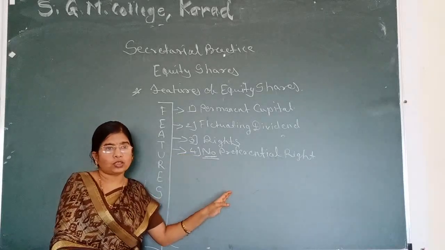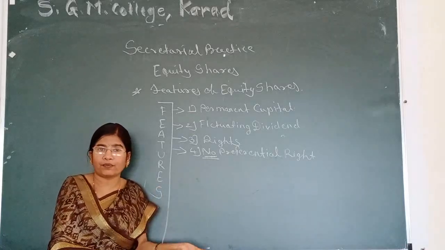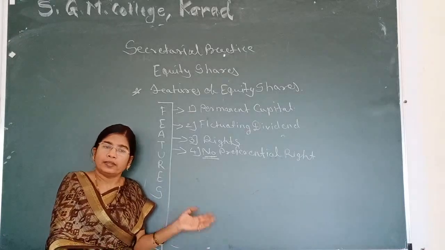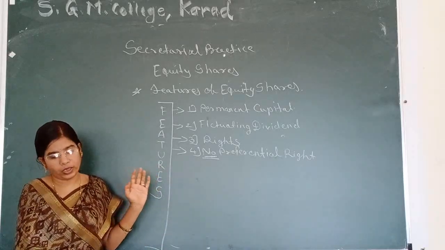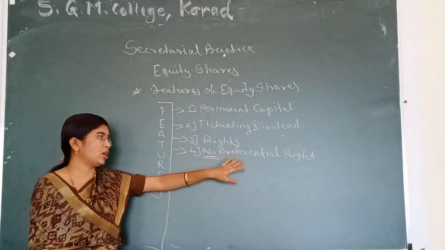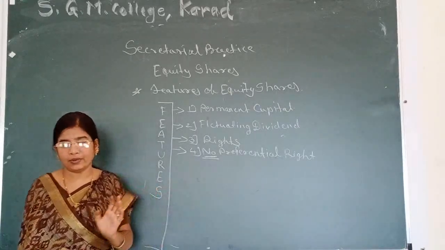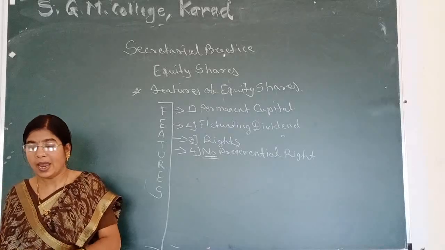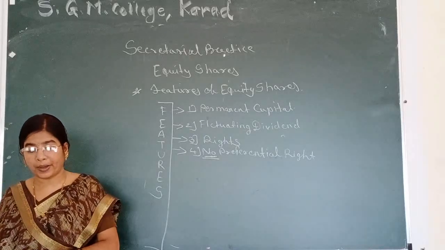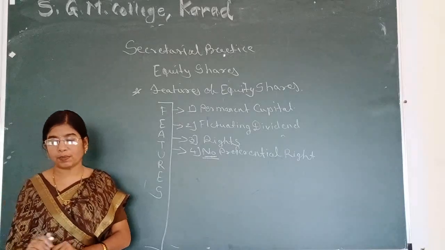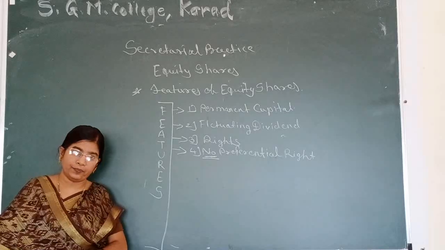At any cost, they have no preferential right to get dividend before preference shareholders. They always get dividend after preference shareholders. So it is said that there is no preferential right in dividend. And similarly, at the time of winding up of the company, the equity shareholders are paid last. If no surplus amount is available, equity shareholders will not get anything.